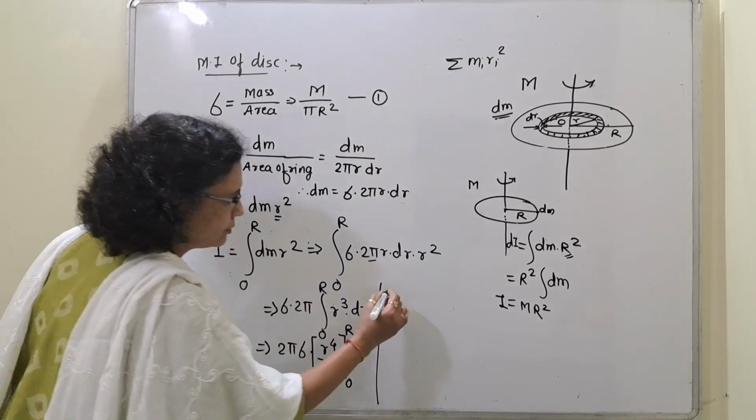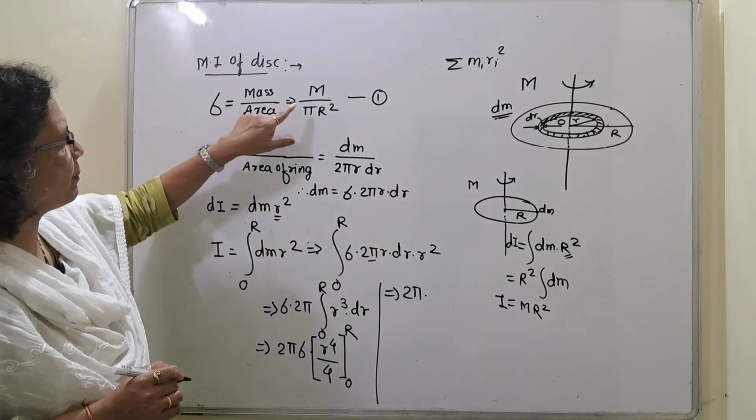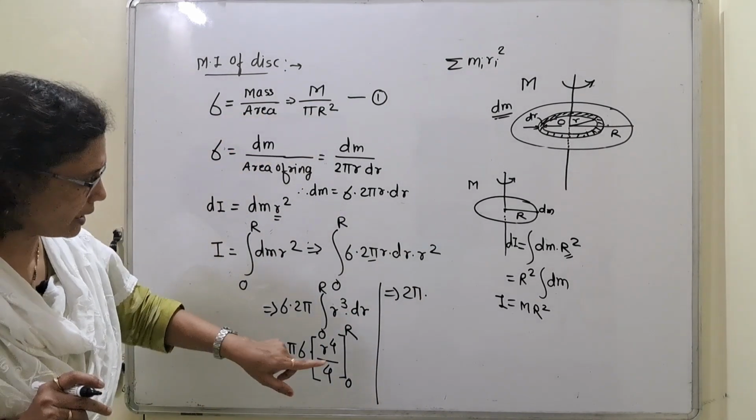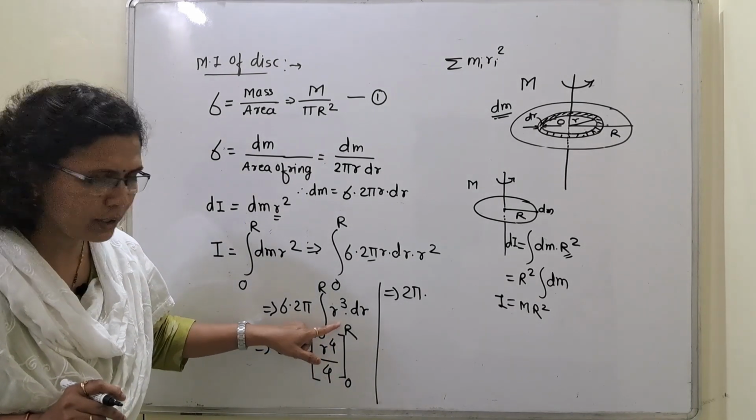Now, 2 pi. What is the value of sigma in terms of capital R? Why am I taking it in terms of capital R? Because we have taken that limit from 0 to capital R.